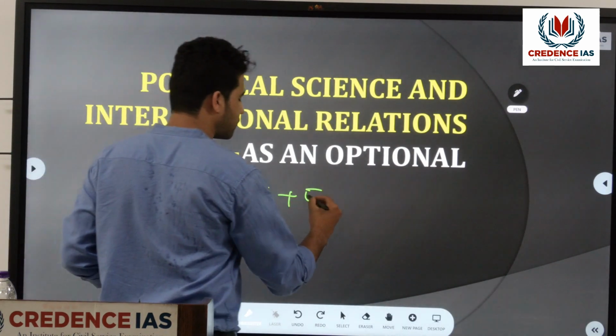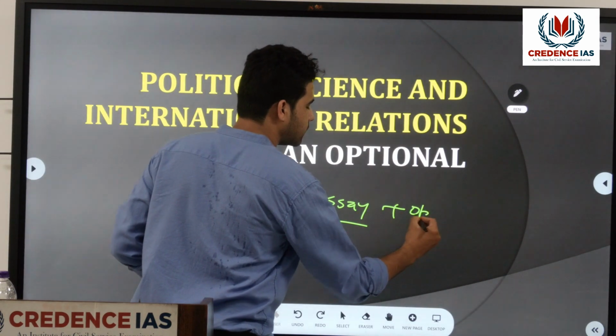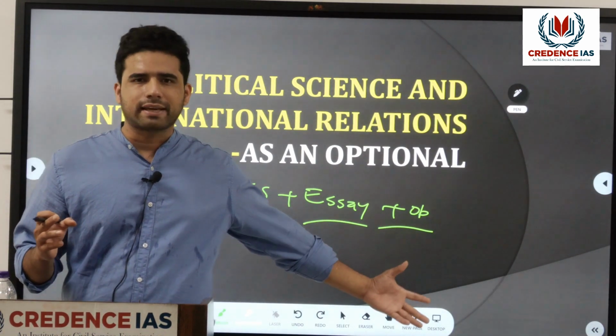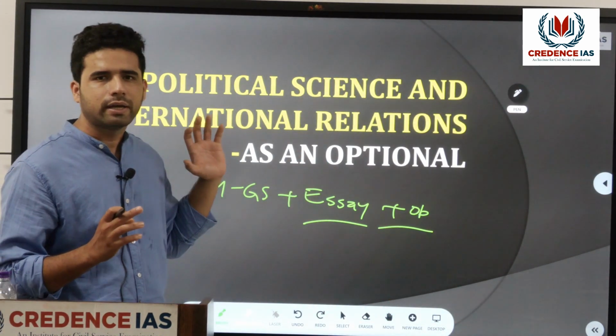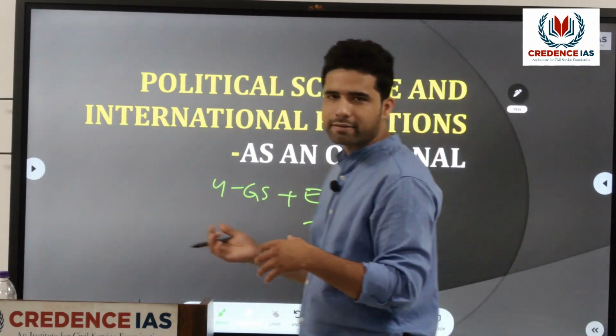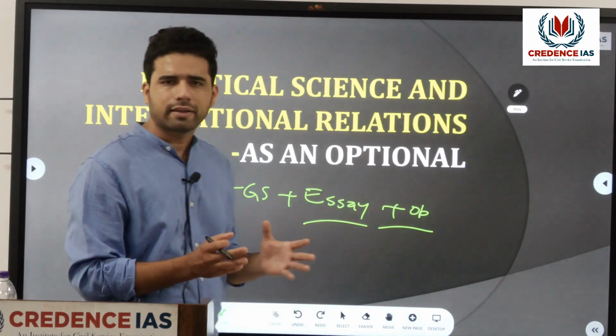Along with them, we have the essay paper. Then we have the optional. Although we have two language examinations as well, their marks are not counted in your final marks. So these seven papers, these seven examinations, decide what rank you are getting and whether you are getting selected or not.